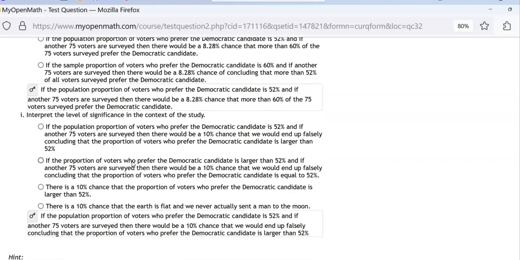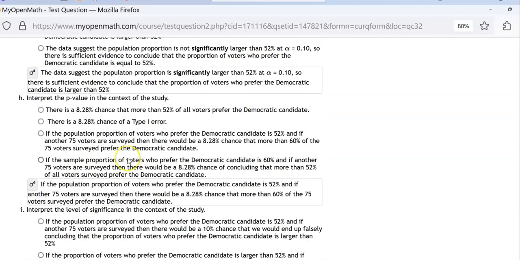Now we get to these last two. Parts H and I have nothing to do with whether I rejected or failed to reject the null hypothesis. Let me repeat: Part H and Part I have absolutely nothing to do with whether I rejected or failed to reject the null hypothesis.